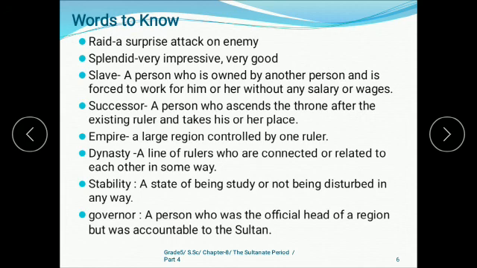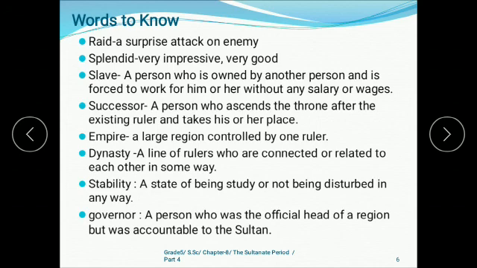Then we have successor, a person who ascends the throne after the existing ruler and takes his or her place. As we can see in the Tughlaq dynasty, first it was founded by Ghyasuddin Tughlaq, and after his death his son, Muhammad bin Tughlaq, took over the entire empire.